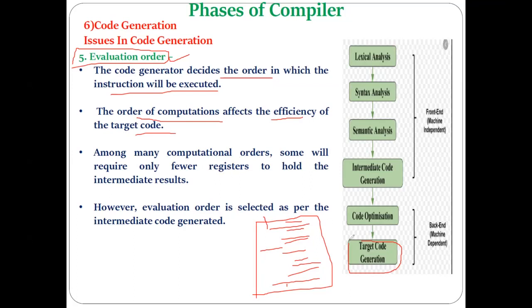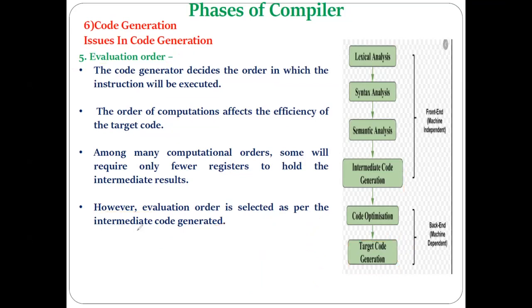Okay. So in this case, generally, the order in which the intermediate code is generated is the same order that is followed by the target code generation phase. Understood what I'm saying? If there is a particular order when the intermediate code generation is done, the same order can be followed by the target code generation phase, for the computation or execution purpose. So this is a common approach.